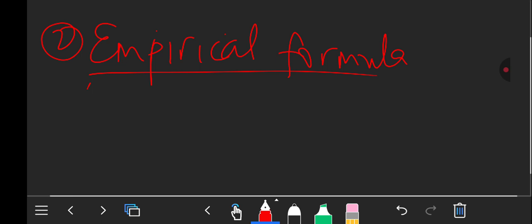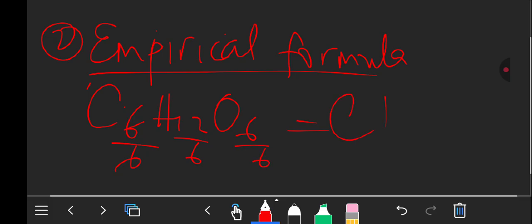For example, I can have C6H12O6. Once I simplify this compound by dividing these atoms by 6, C 6 divided by 6 is 1, H 12 divided by 6 is 2, and O 6 divided by 6 is 1.